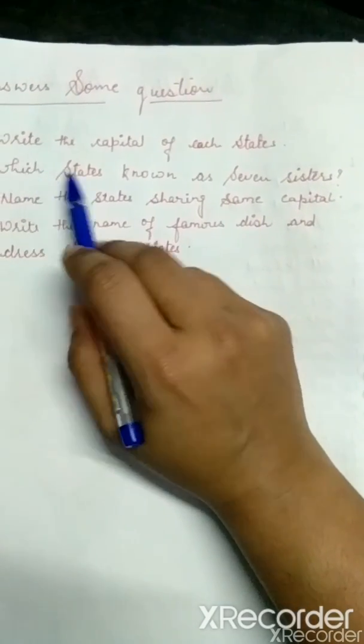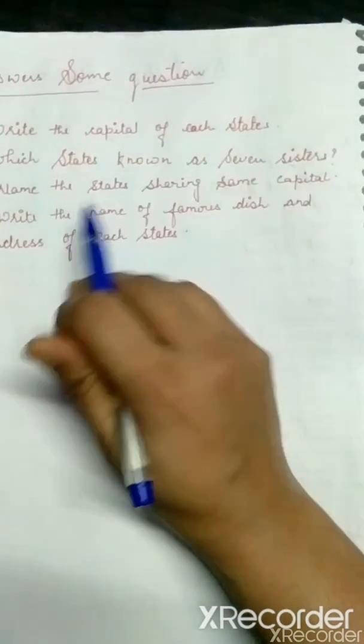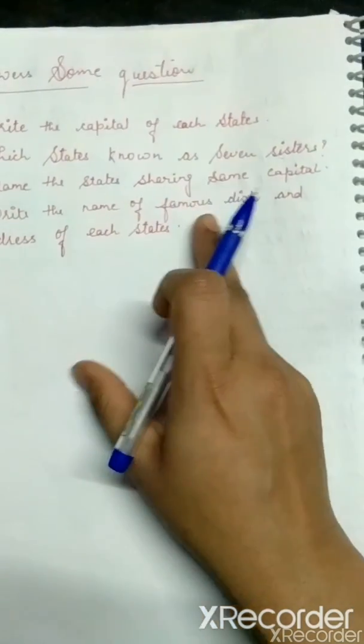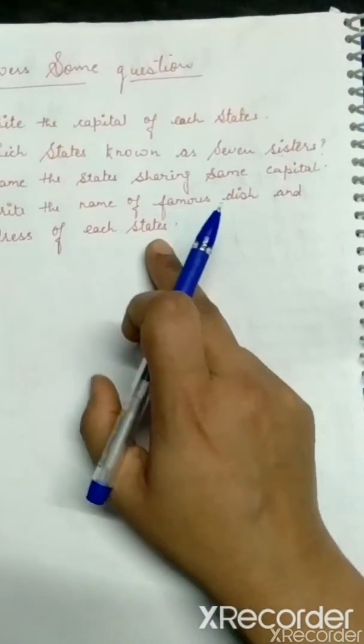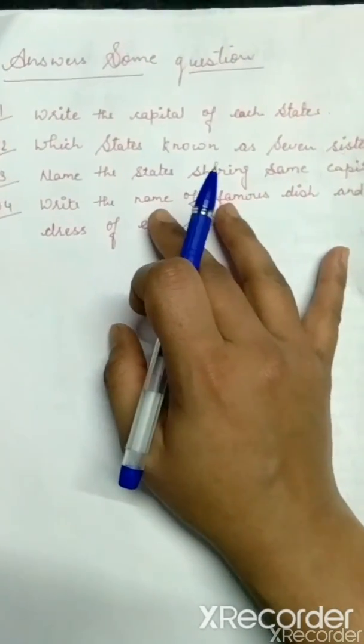Then the next one is, which states are known as the 7 sisters. We already discussed that. Name the states sharing the same capital. That also we just discussed. Write the names of famous dishes and dresses of each state. Okay, these 4 questions are your homework. You try at your home.